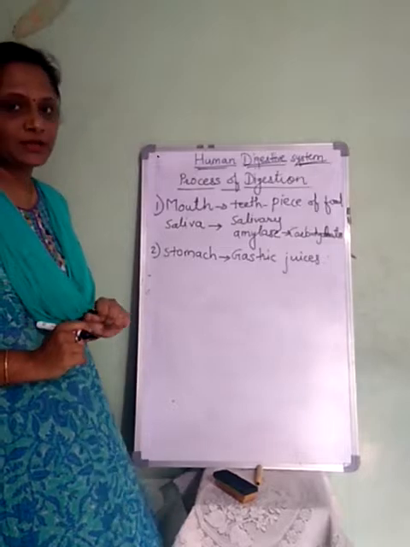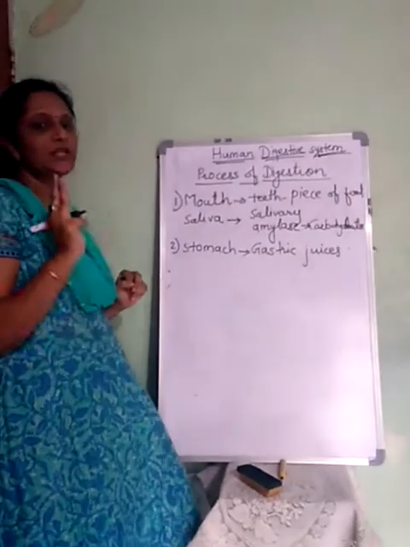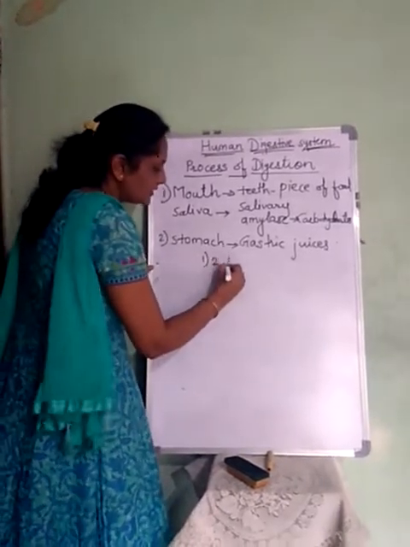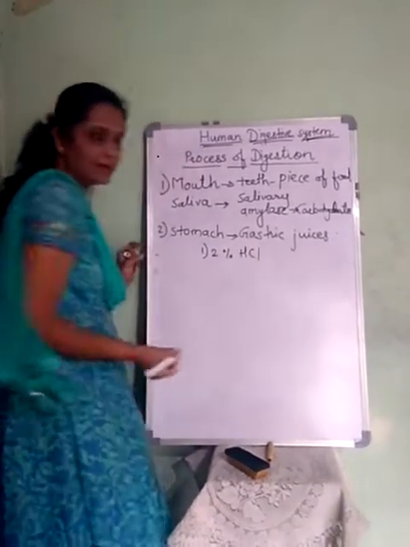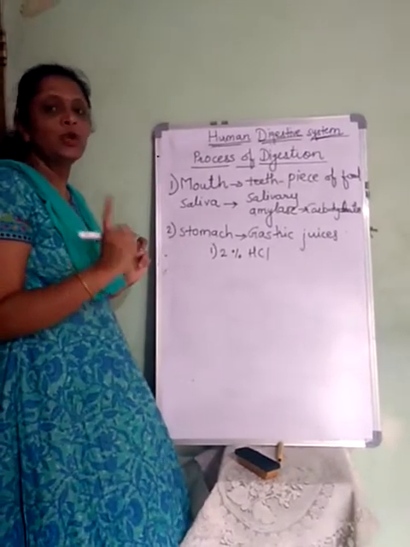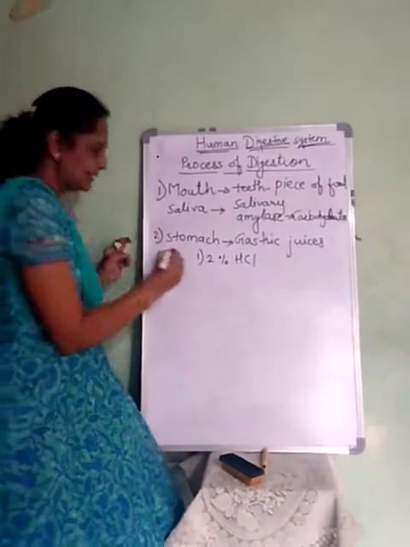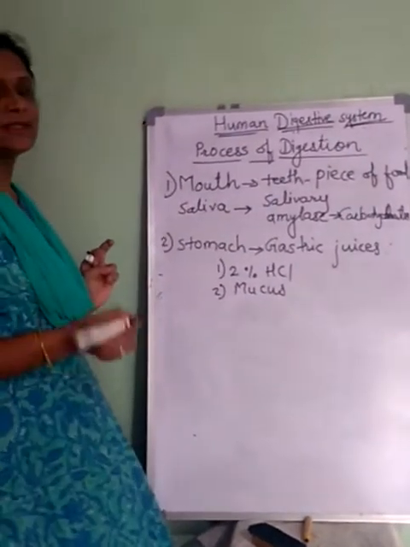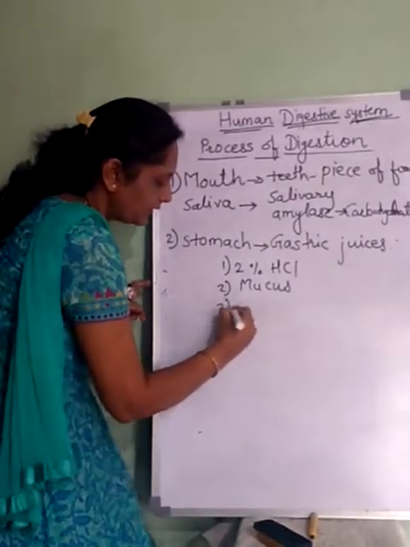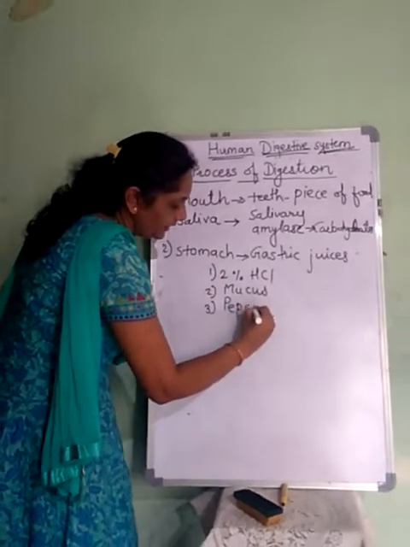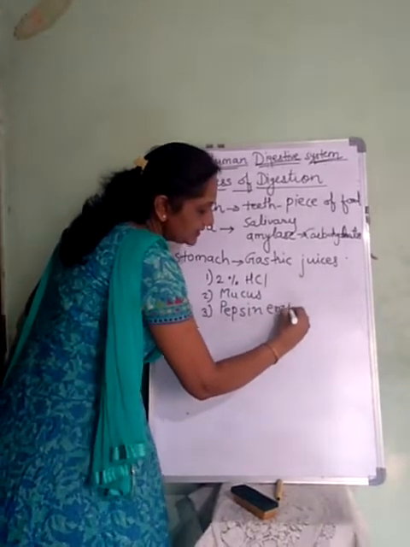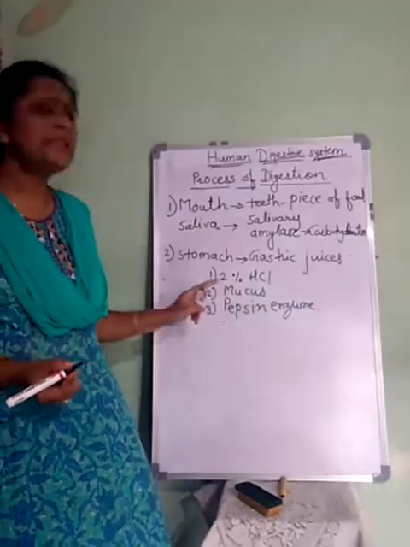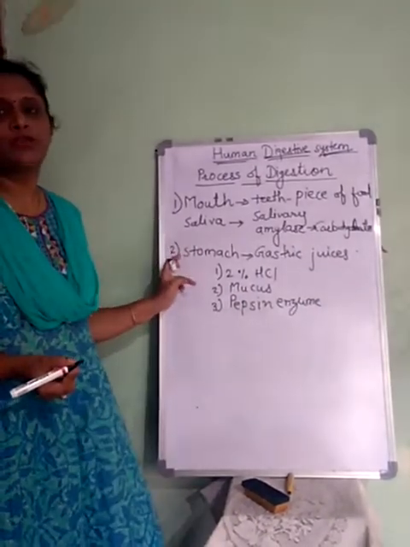Then what is there in the gastric juice? So there are three different substances present in the gastric juice. First is 2% hydrochloric acid. Second is mucus, a slimy substance called mucus. And third and very important thing is the enzyme pepsin. So these three things are present in the gastric juice, and these three things are secreted by the walls of the stomach.